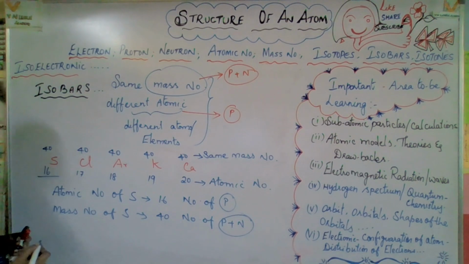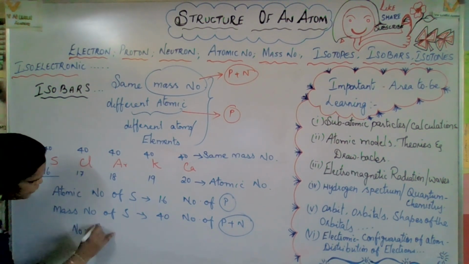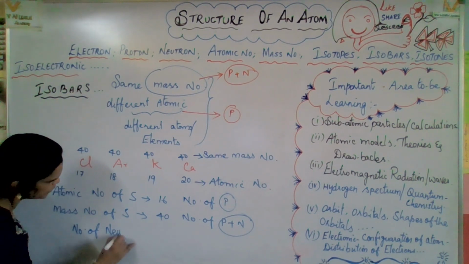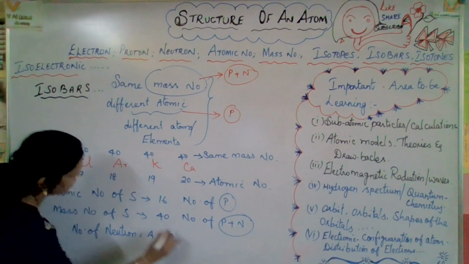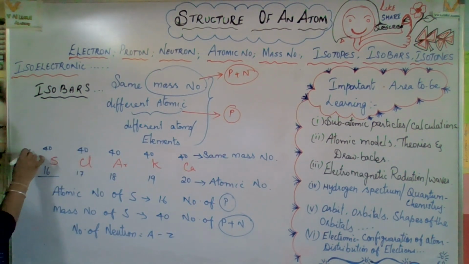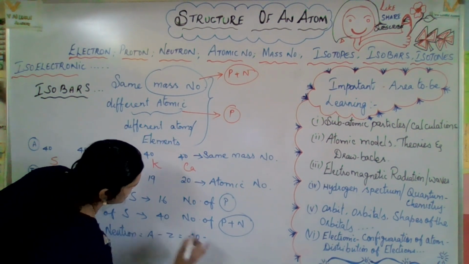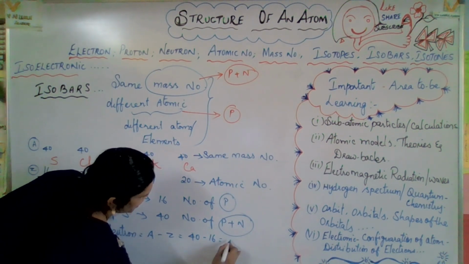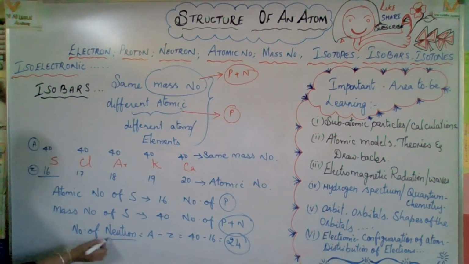Now let us find the number of neutrons. Number of neutrons equals A minus Z. Atomic number is Z and the mass number is A. A minus Z is 40 minus 16, so altogether it is 24. So 24 is the neutron number.